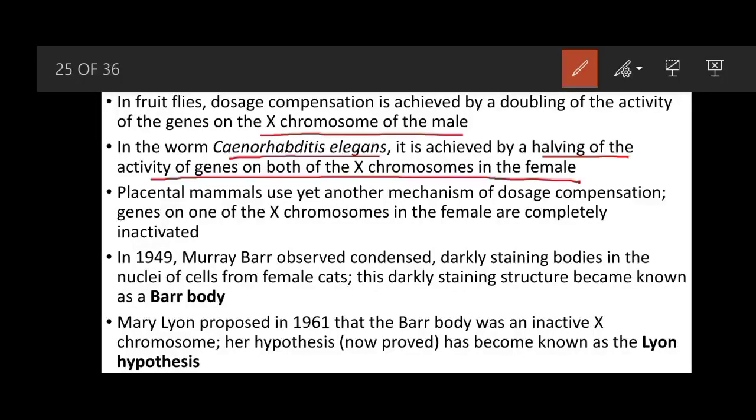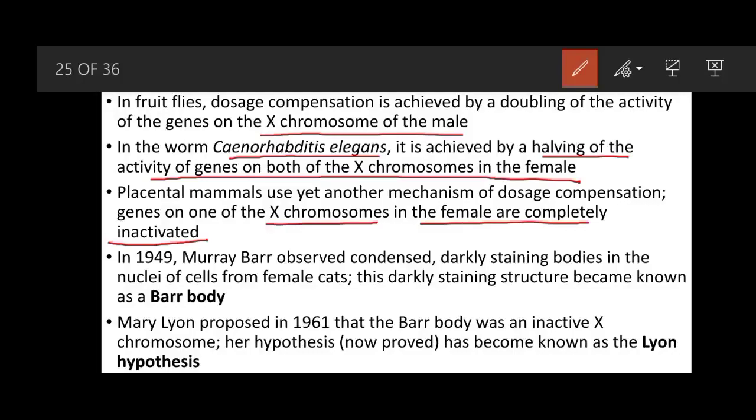Genes on one X chromosome in the female are completely inactivated. Because females have two X chromosomes in the case of mammals, one of those two X chromosomes is inactivated in the females.